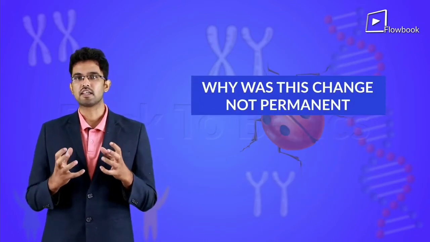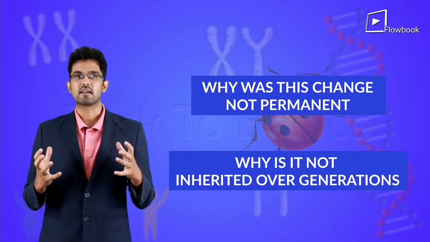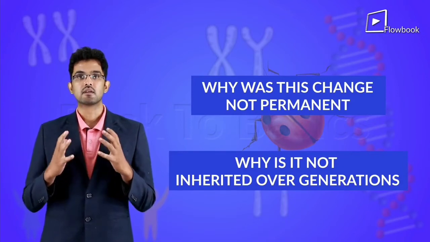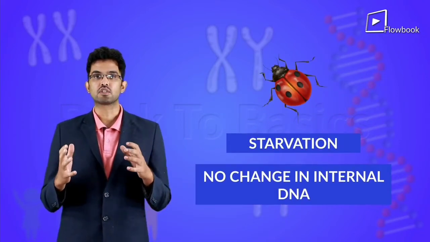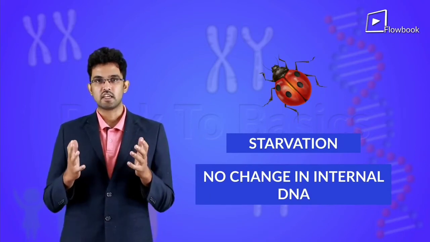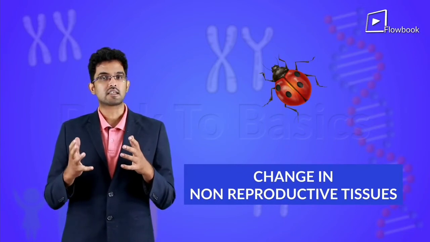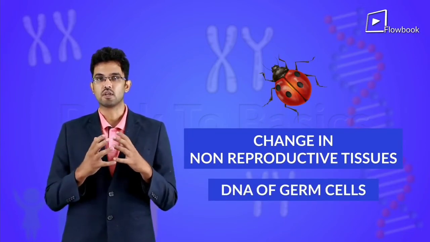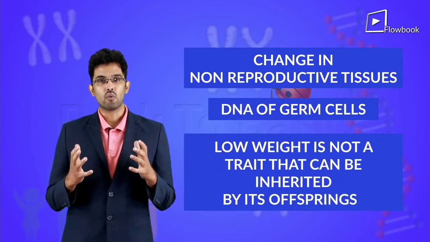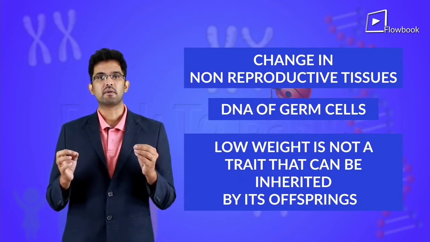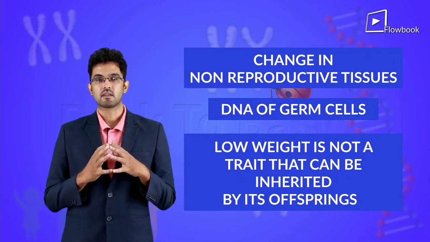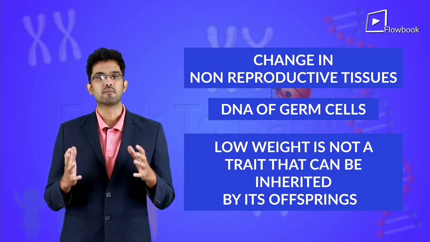So, why was this change not permanent and why did it not get inherited over generations? See, here their weight reduced because of starvation and there was no change in their internal DNA. Change in weight means a change in the non-reproductive tissues and thus these can't be passed on to the DNA of germ cells, which means low weight is not a trait that can be inherited by its offsprings. Thus, as soon as the food becomes normal, the beetles become normal.